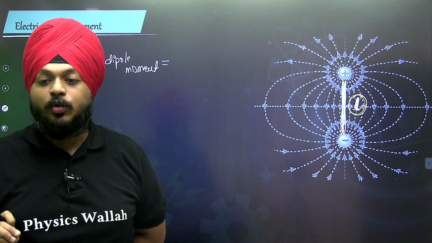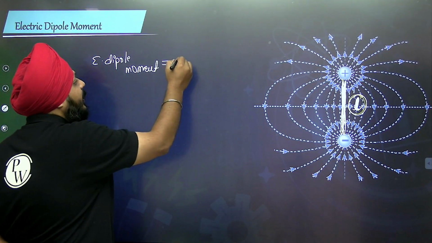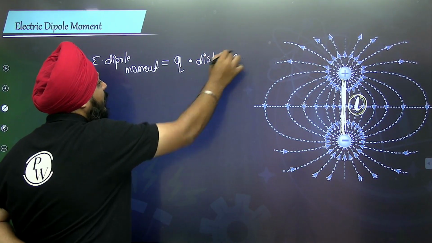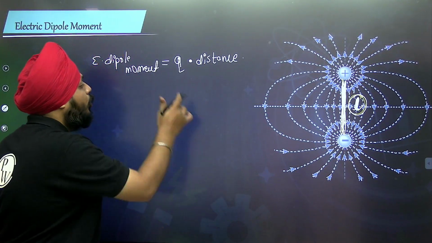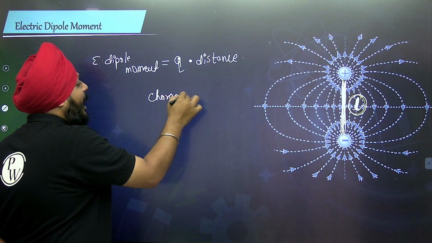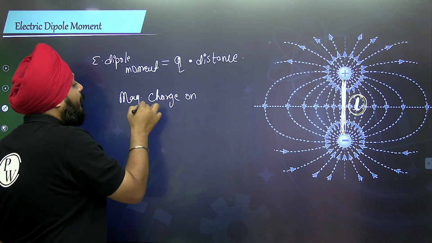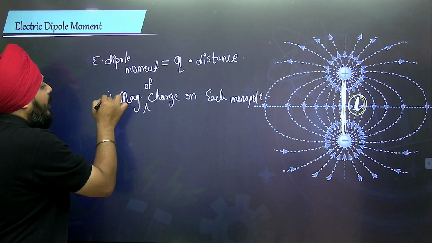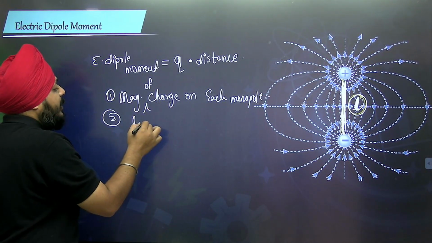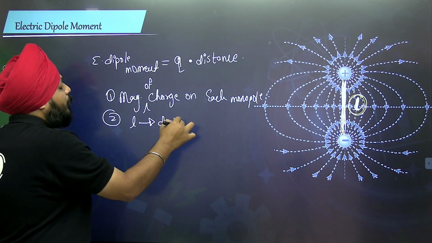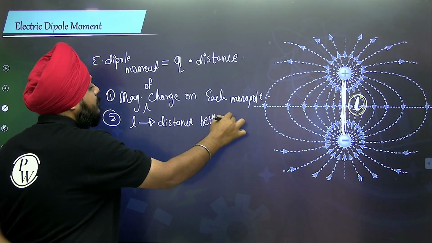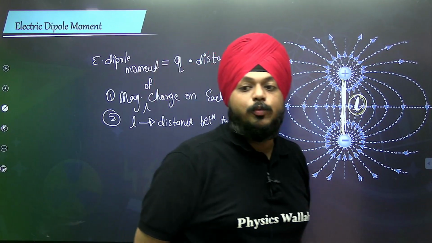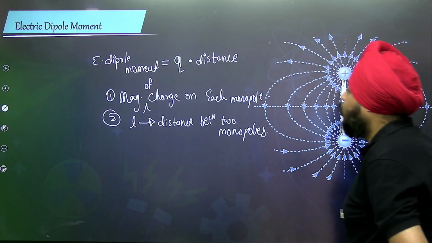Simply, in the maximum number of resources, the electric dipole moment is defined as q into L, where q is the magnitude of charge on each monopole and L is the distance between the two monopoles.